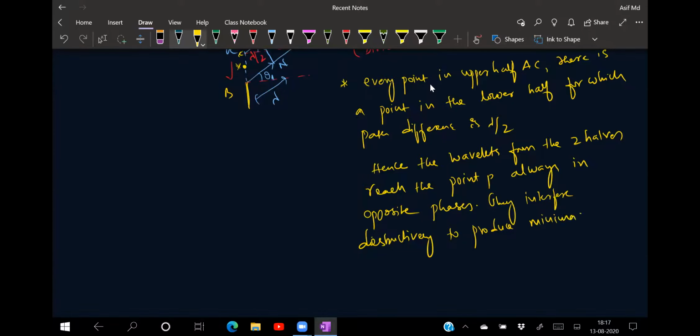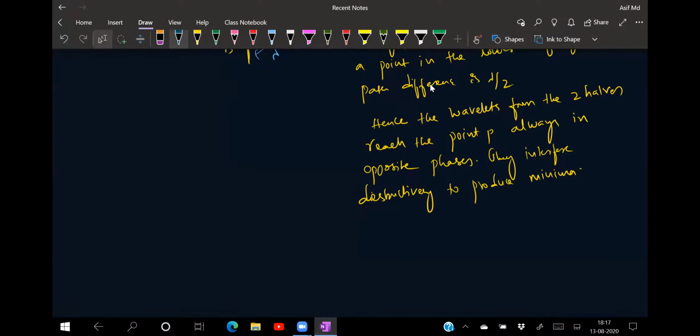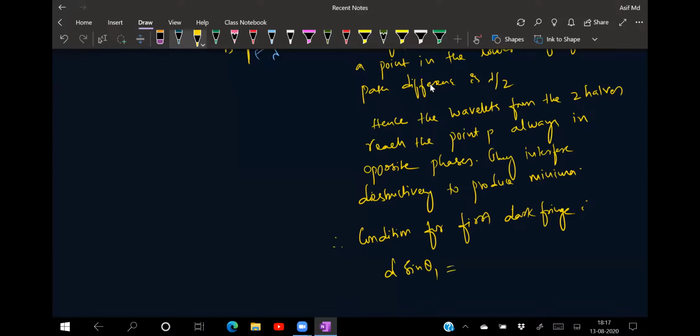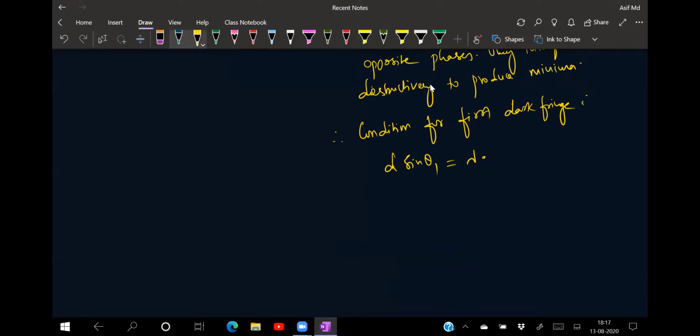I'll help you out once again, don't take tension. So therefore, the condition for the first dark fringe will be equal to how much for me? Condition for first dark fringe: d sin theta 1 is equal to how much? Lambda. Similarly, second dark fringe,